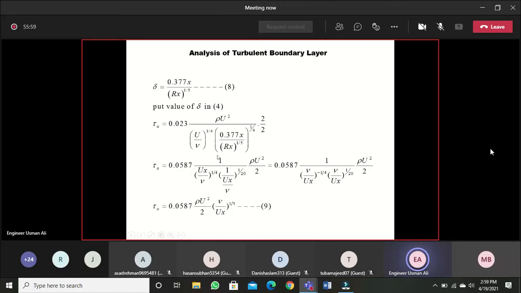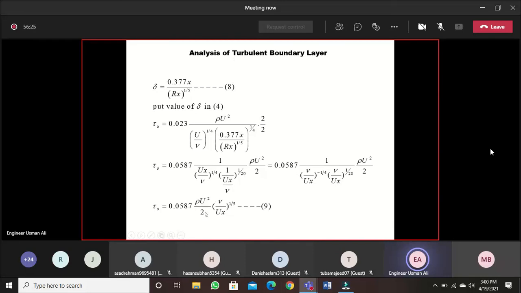So ux over nu power 1 by 4. And this will be power 1 by 4 into 1 by 5. So it will be power 1 by 20. Similarly, further, if you reverse this term, so it will be nu over ux. So its power will be minus 1 by 4. And this is nu over ux power 1 by 20. So further simplification has been done over here.